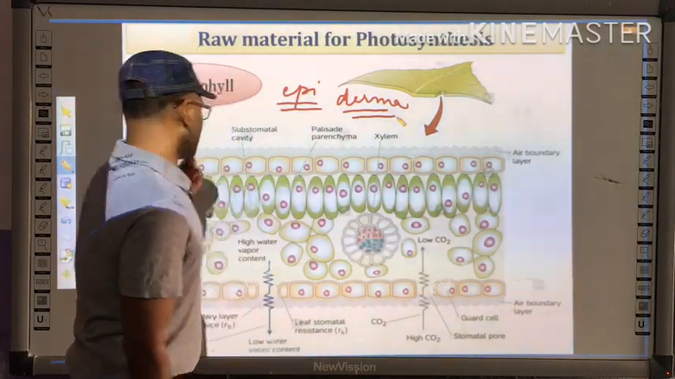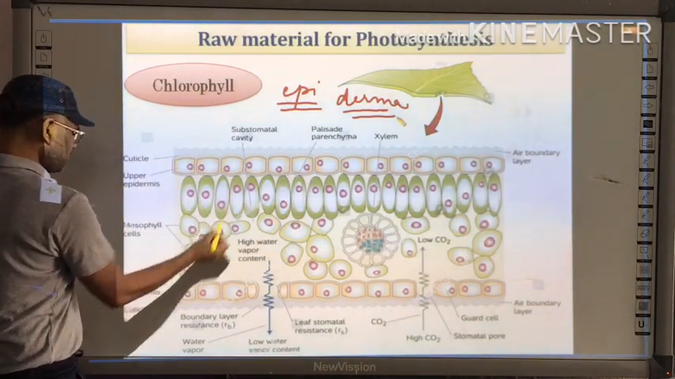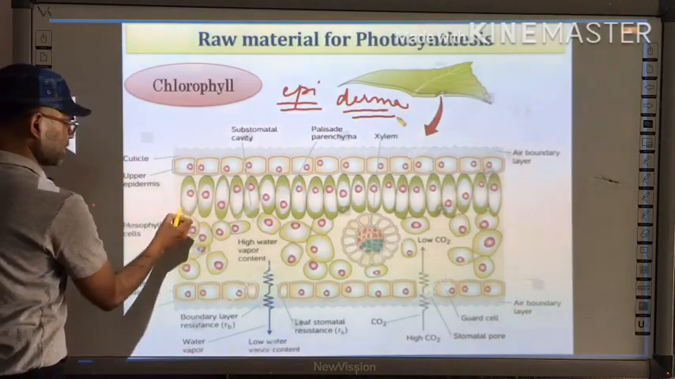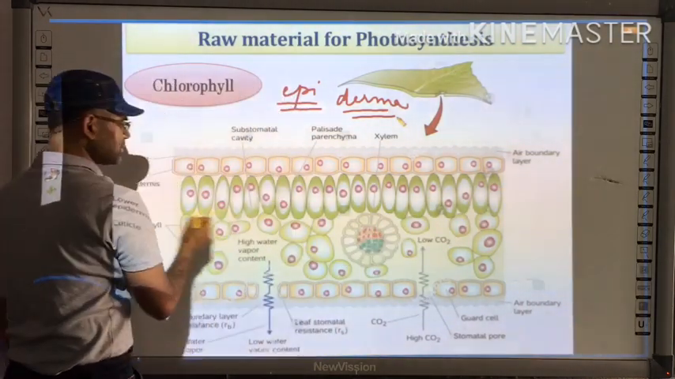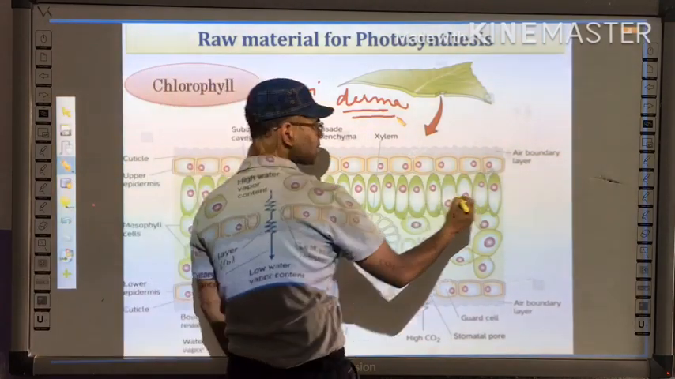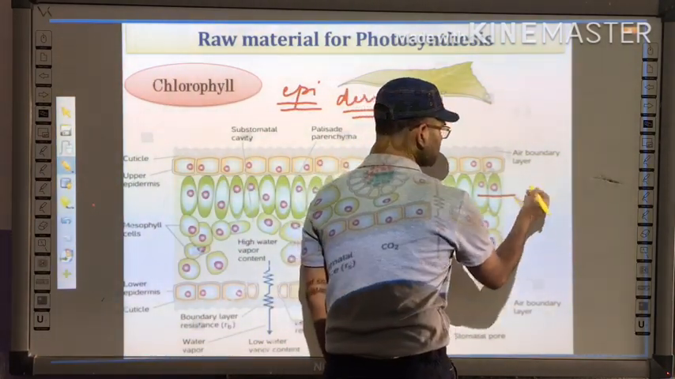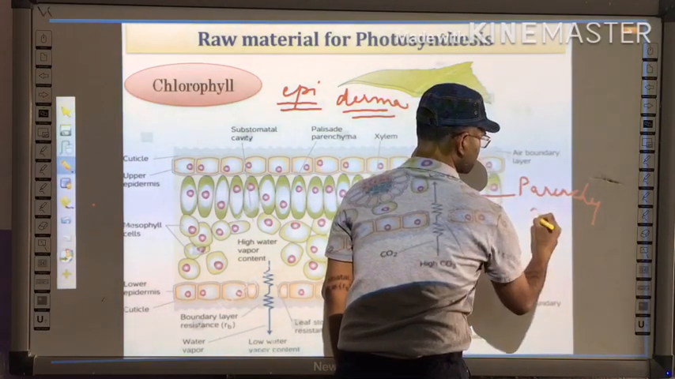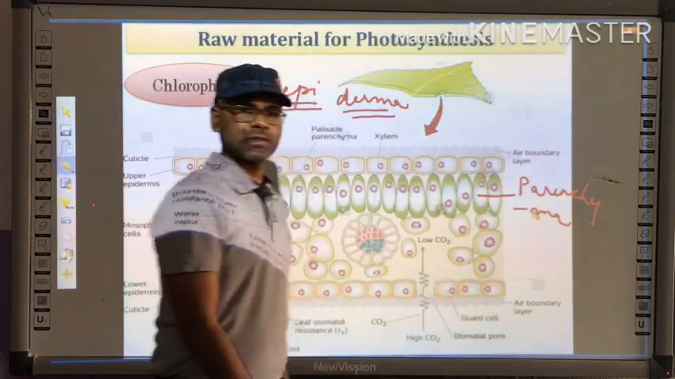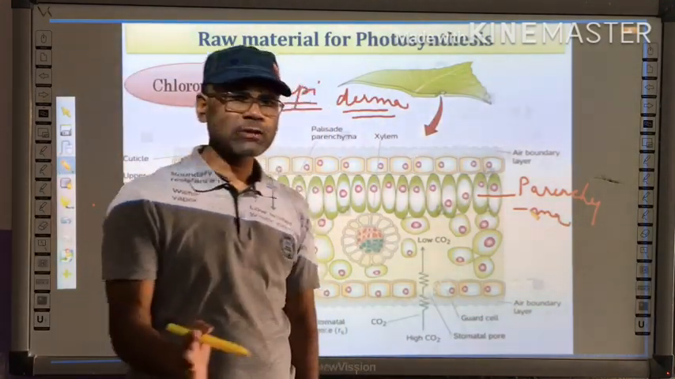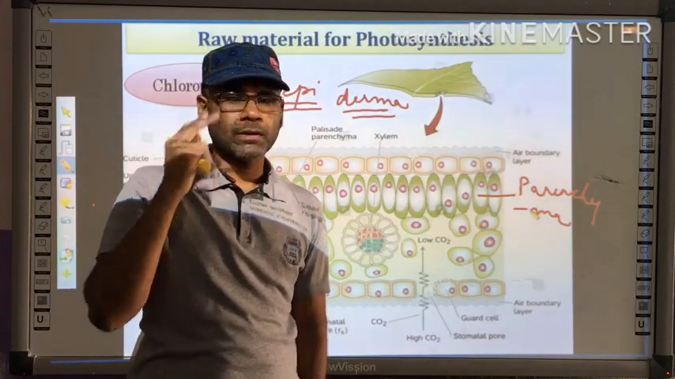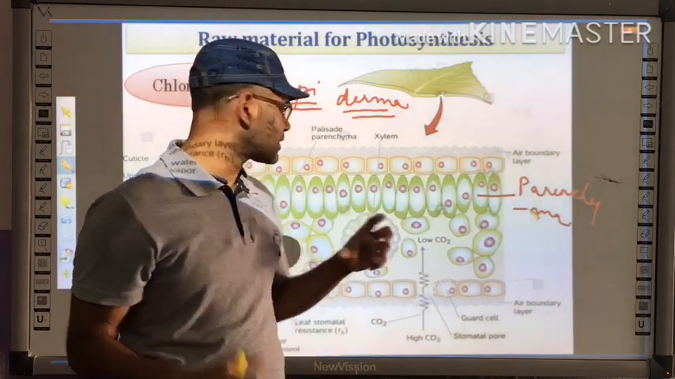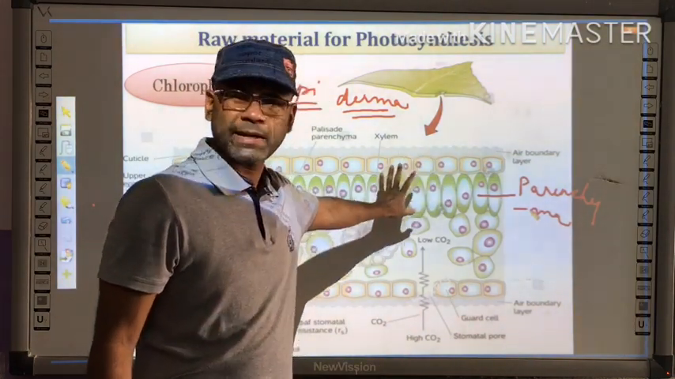Right? Then you will find some important long structures, the cells you are seeing here. As you can see from here to here, these cells are called parenchyma cells. Basically, there are two types of parenchyma. One is called palisade parenchyma, another is called spongy parenchyma. But again, these are longitudinal cells which are normally called parenchyma tissues.